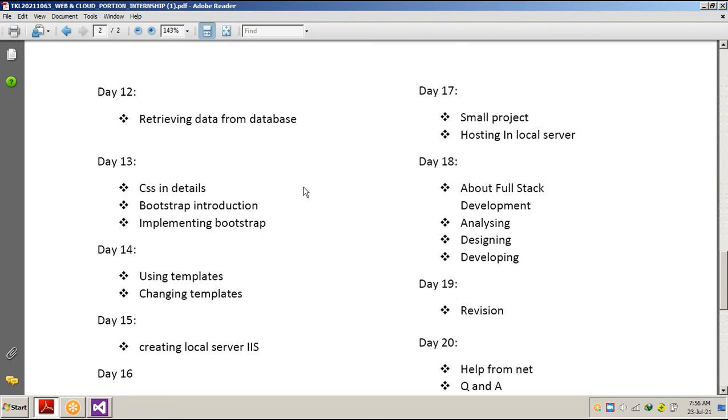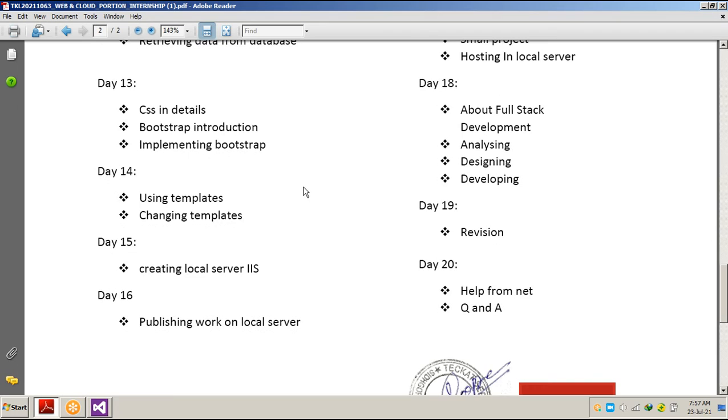The reason for installing IIS on our local machine is that we get a very clear idea of how our project is going to run on our professional web server. If we use our project on a web server, how it is going to run, how it is going to look and feel, we can see everything here also, without uploading it to a live server. We make our local machine a server, host our entire files on our local server, and run it in our browser on our local machine.